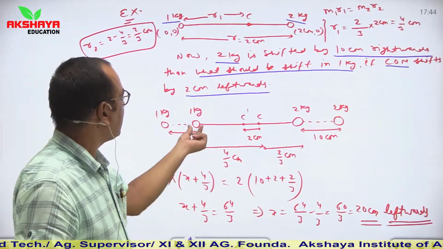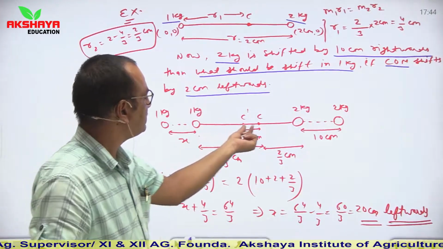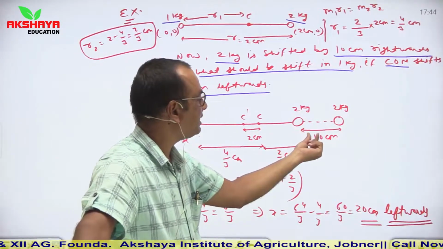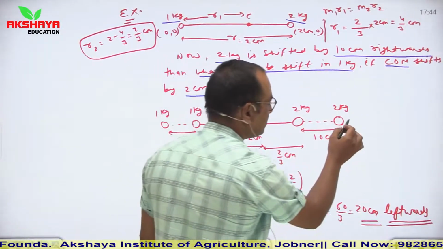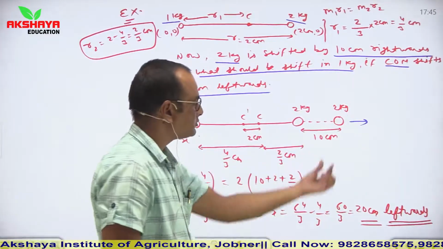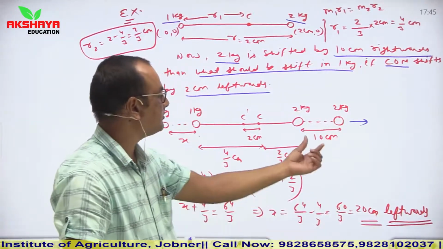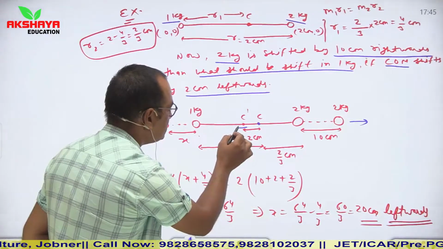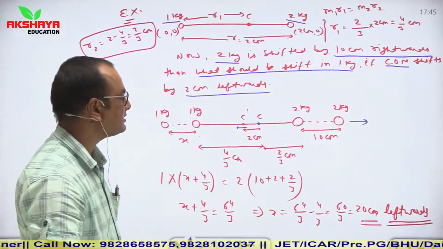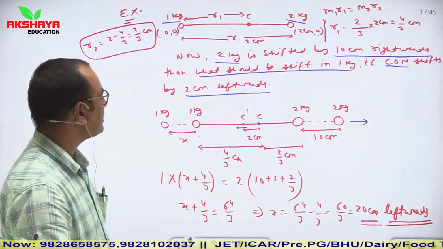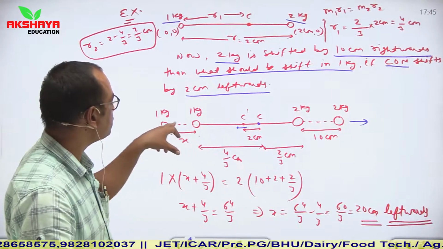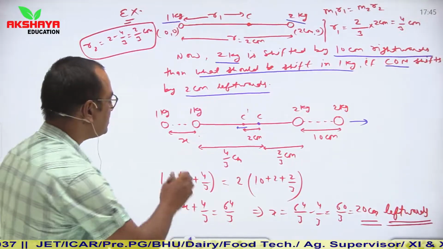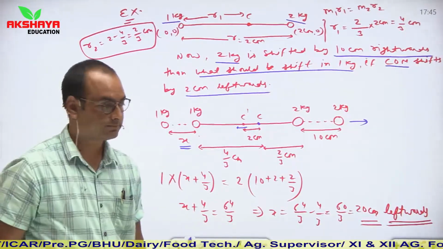So what we are considering, initially this is 1 kg object, C is representing position of center of mass, 2 kg is shifted by 10 centimeter rightwards. So it is shifted in rightwards by 10 centimeter. So this is the new position of 2 kg object. Similarly, center of mass is shifted 2 centimeter leftwards. So this is the shifting of center of mass in left direction. So from our figure it is clear that this 1 kg object will also shift in left direction, and which we have to calculate. So let us consider that this is shifted by a factor of x.